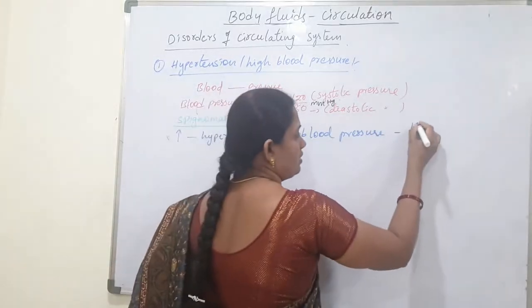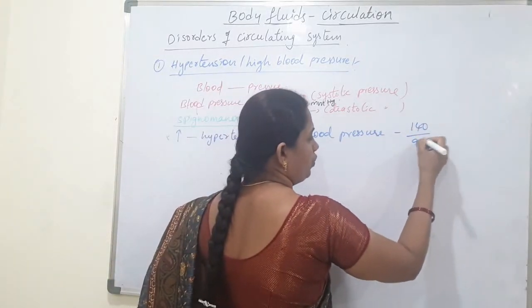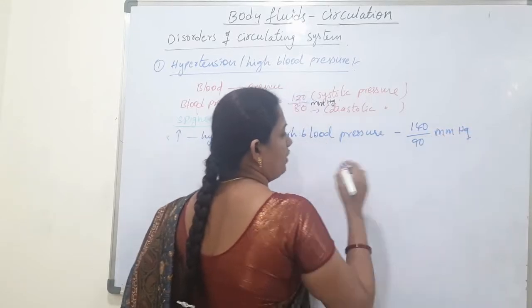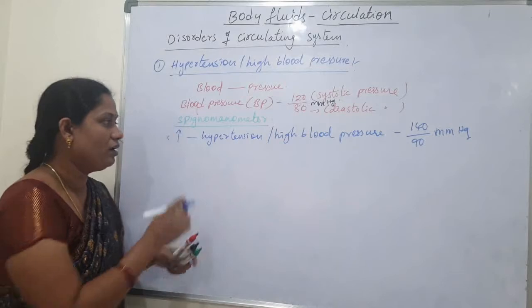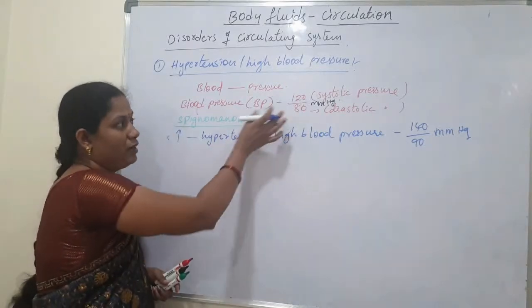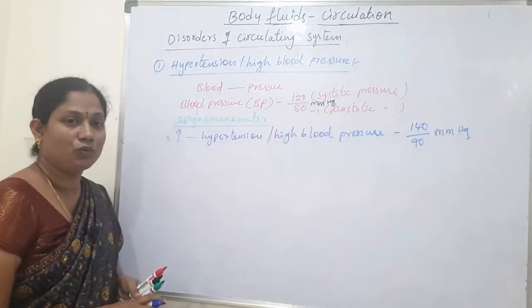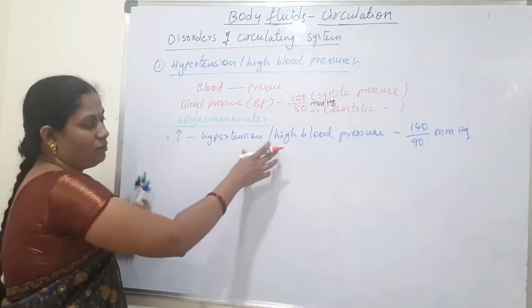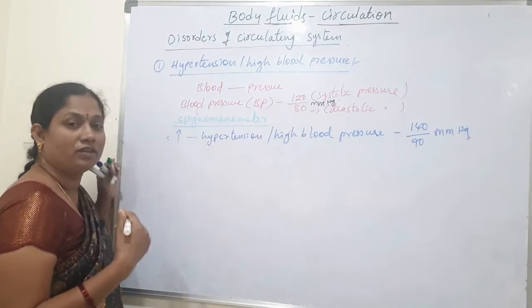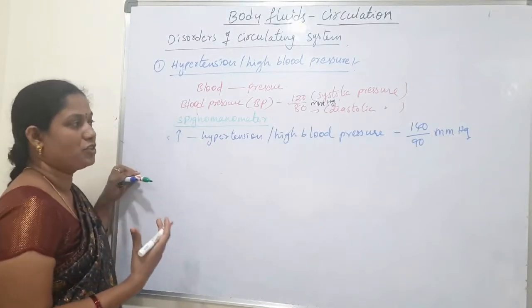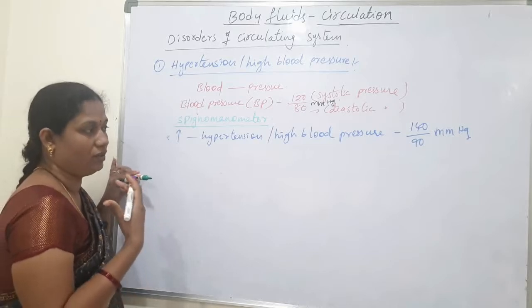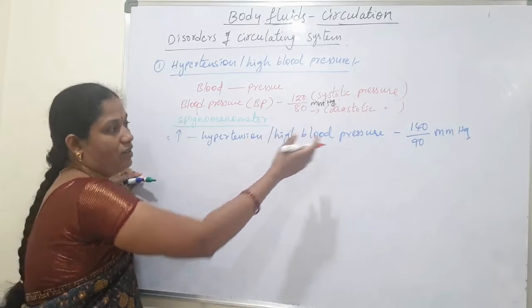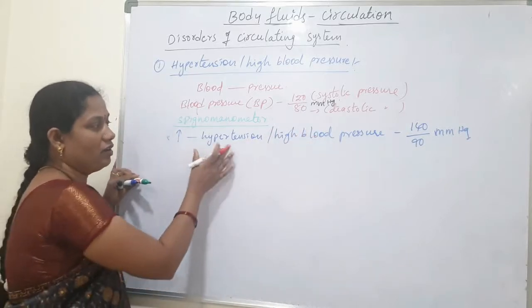When it reaches 140 over 90 mmHg and continues at 140 by 90 for a longer period, that is called hypertension.